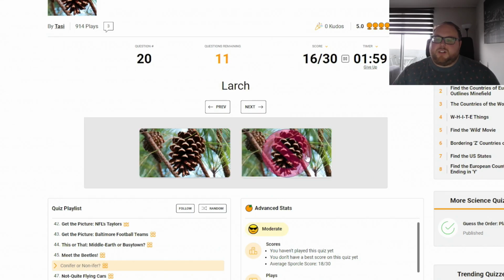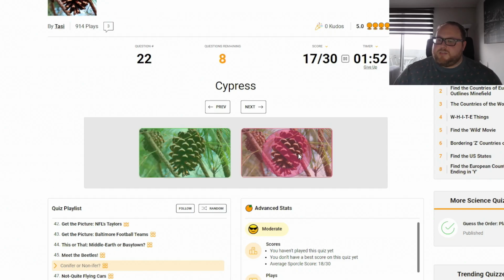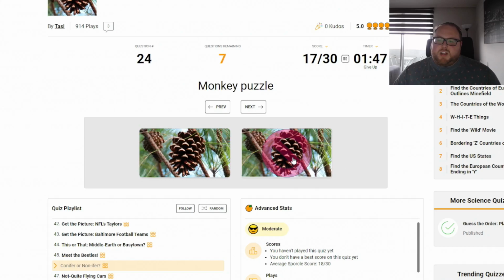Aspen. Nonifer. Larch. Nonifer. No, it's a conifer. Buckeye. Nonifer. Cypress. Nonifer. Oh, it's a conifer. Yew. Nonifer. Nope, it's a conifer. Monkey puzzle. That's a nonifer. Cherry. That's a conifer. Nope, it's a nonifer. Eucalyptus. Nonifer. Chestnut. Conifer. Nope. Darn it. Boxwood. Conifer. Nope. Nonifer. Beech. Nonifer. And the fir conifer.